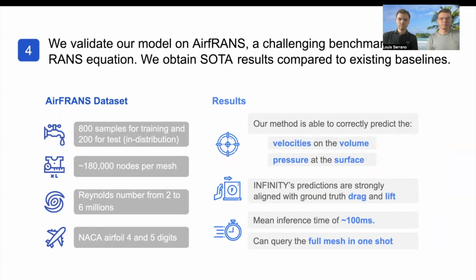We had 800 samples for training, 200 for testing, and the meshes were quite large, around 200,000 nodes. The Reynolds number corresponds to turbulent or almost turbulent flows, and the geometric parameterization of the shapes was done through a NACA airfoil model. The results that we obtained are quite encouraging because our method is able to accurately predict the physical fields, especially the pressure at the surface, which is crucial for industrial applications.